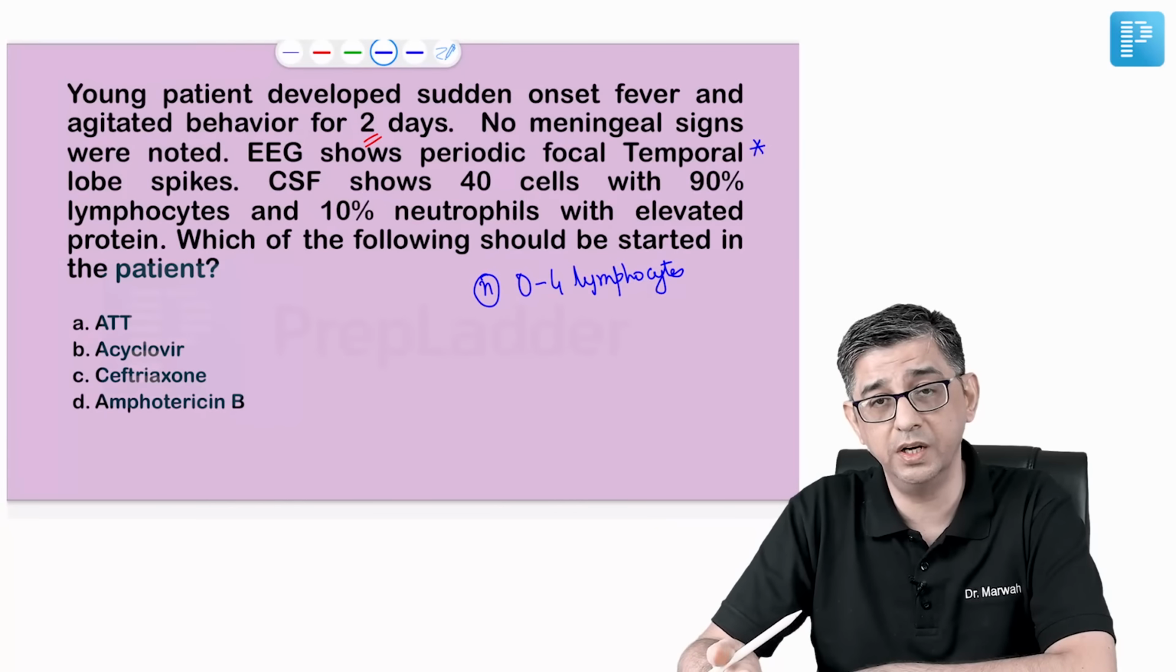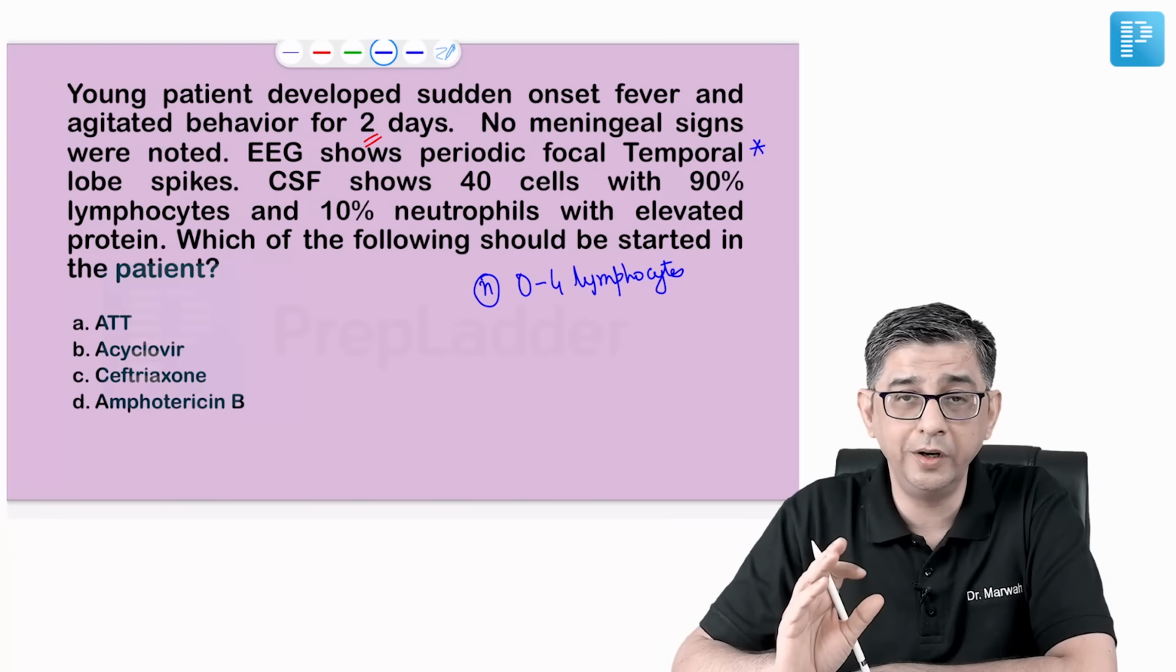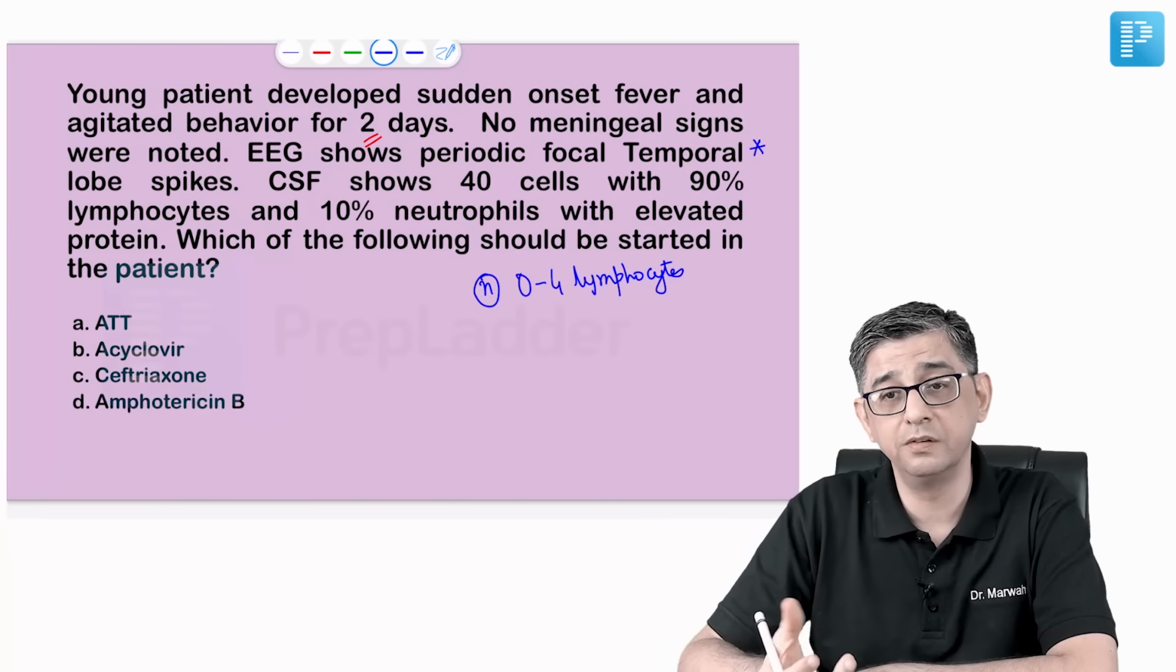Lymphocytes, whenever they are present, indicate either a tubercular etiology or a viral etiology. I told you for tubercular etiology, history should be long. So what is left is viral etiology.